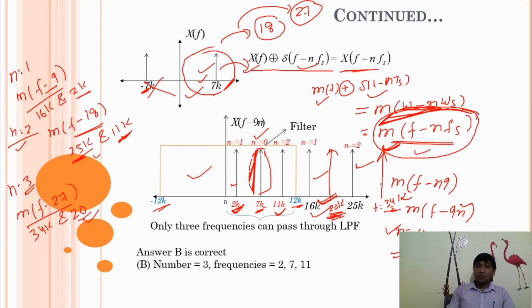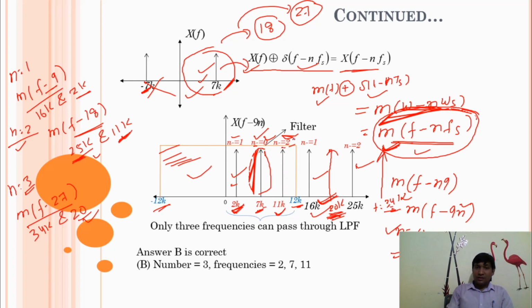These two impulses are outside of this filter. So there is no need to calculate further for n equal to 4, n equal to 5, because we get impulses within this box only for n equal to 0, 1 and 2. From this analysis, we conclude that we get only three frequency components within this filter: 2k at n equal to 1, 7k at n equal to 0, and 11k at n equal to 2.